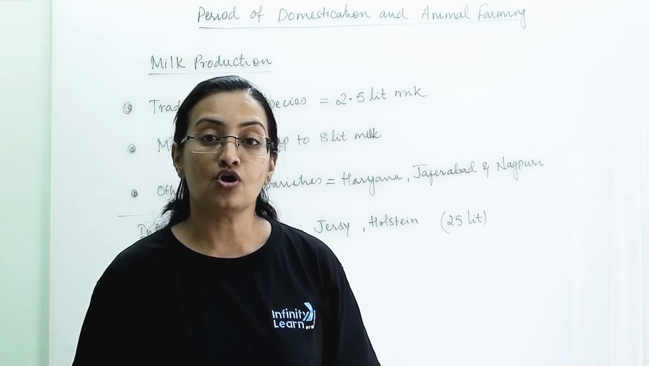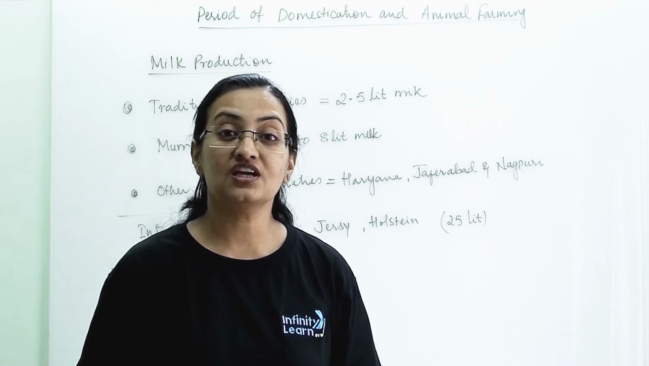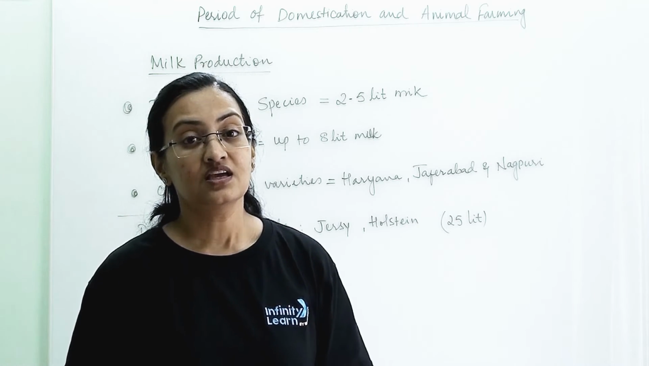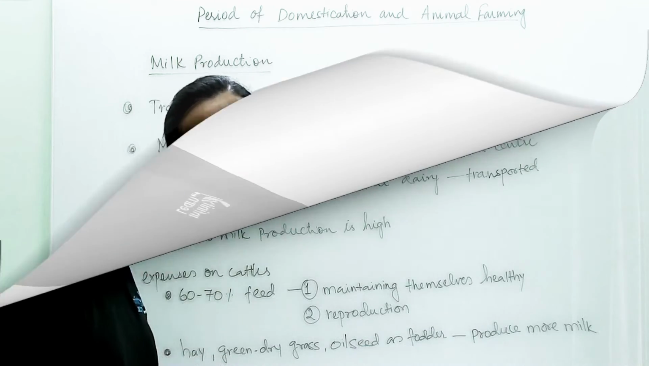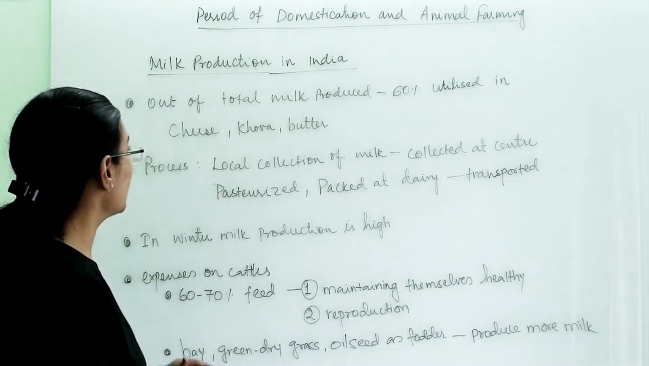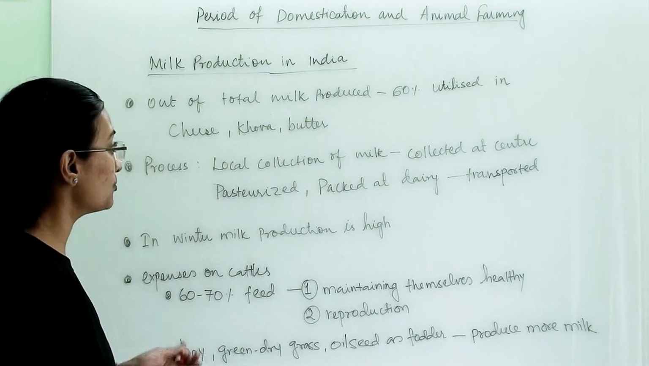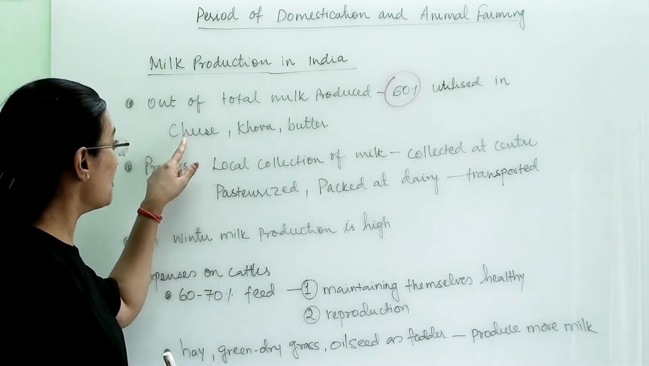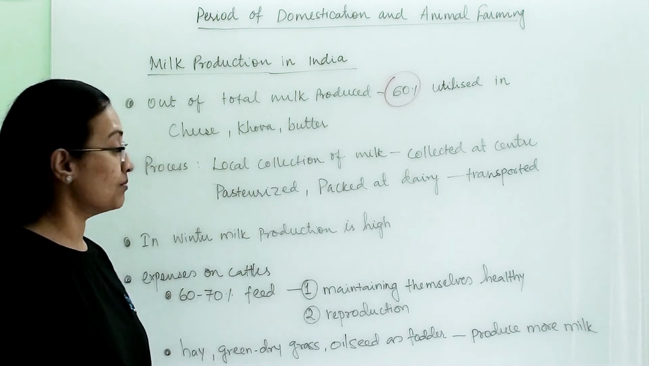Now we are going to talk about milk production in our country and why milk production in our country is less compared to other countries. Now let us discuss some of the important points of milk production in India. So out of the total milk produced, 60% of the milk we are utilizing in making cheese, khoya and butter.